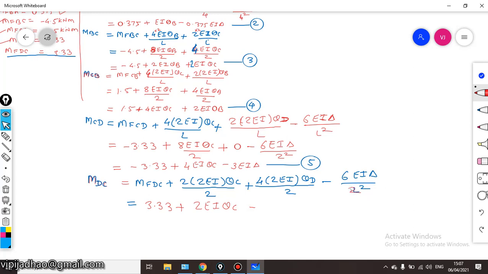I will write down directly 2 square here. So this will be thrice EI delta. This is your equation number 6.